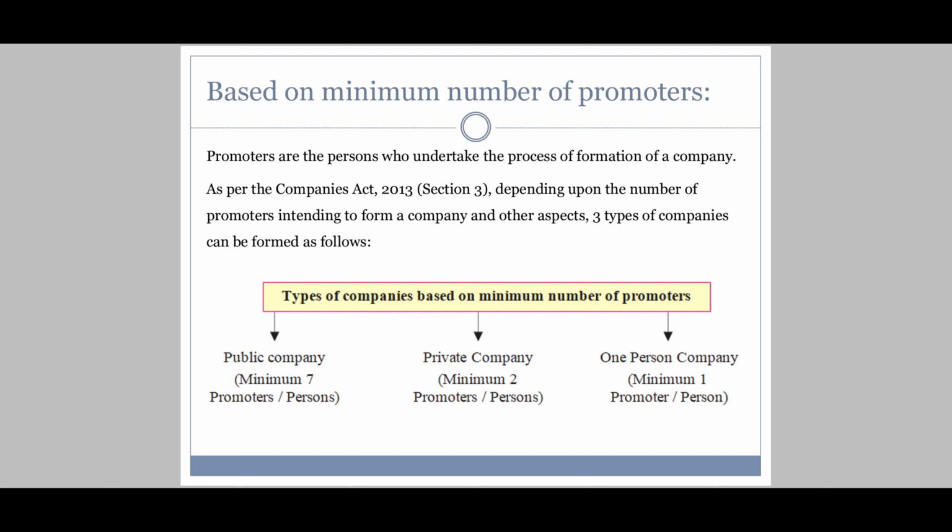Then only I will be in position to start or form a company. For private company, minimum 2 promoters or persons should be there, and for 1 person company, minimum 1 promoter or 1 person should be there. Okay, so this is one criteria which is to be fulfilled to start a company.